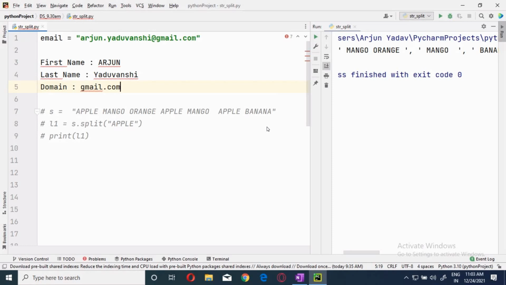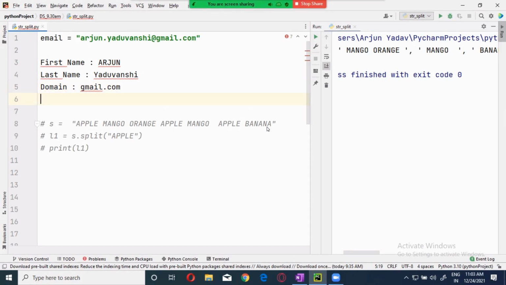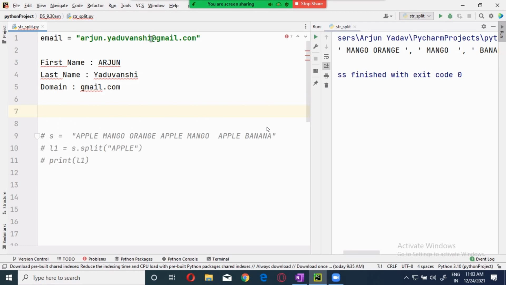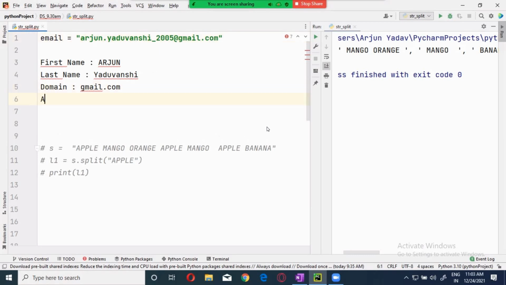This is one. The second one is if your date of birth is given over here, maybe 2005. This dot or hash or underscore, you can take any of them. It is not allowed like that. If it is given, you have to print the age also.